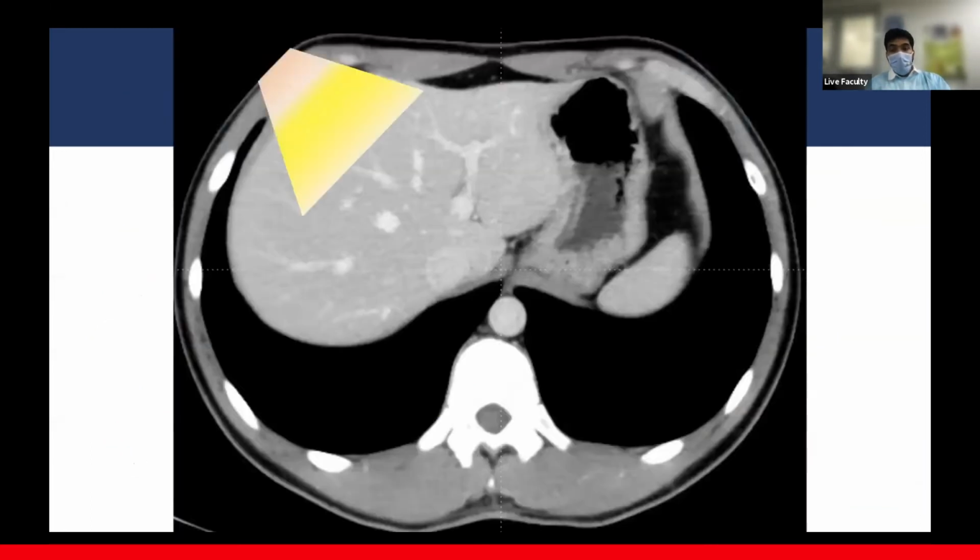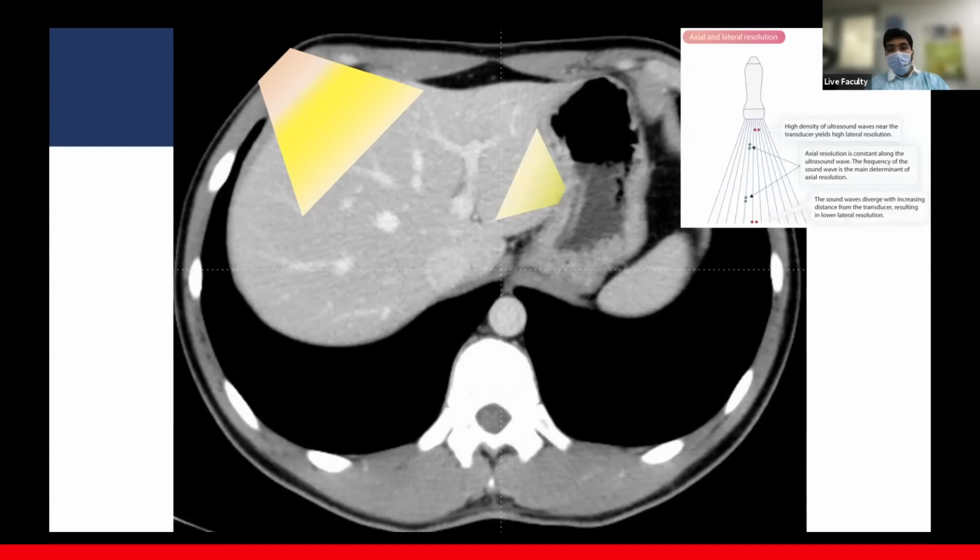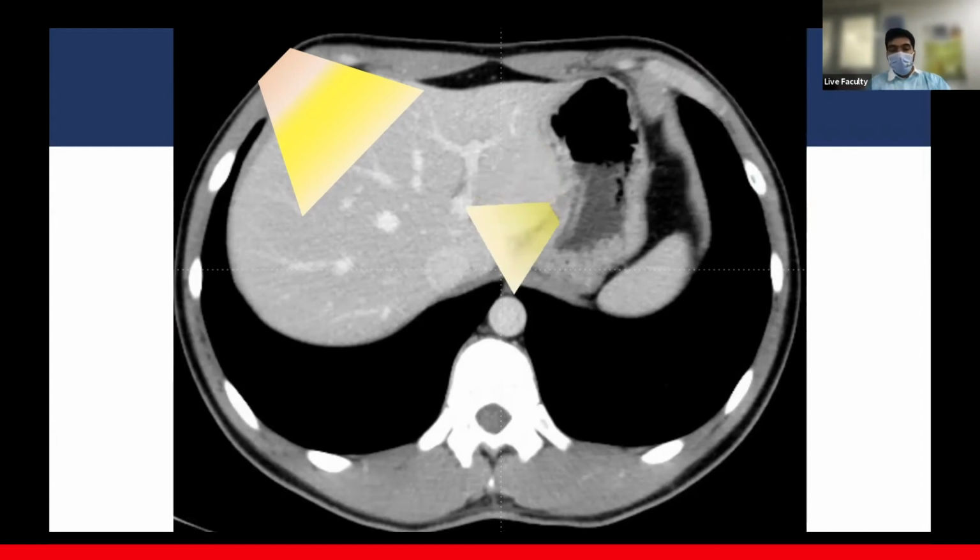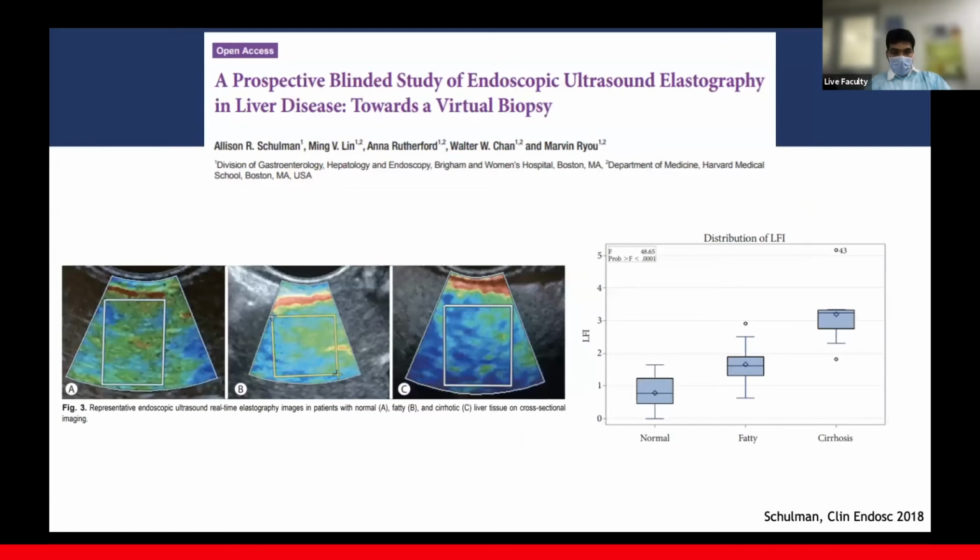And then, while transabdominal probes are placed on the abdominal surface, and anywhere between 2 to 6 centimeters of tissue is intervening between the probe and the liver, EUS is sitting right on top of the liver. And so we have better spatial resolution, better temporal resolution, and better 2-point resolution because of higher frequency. So that gives us a very nice picture of the liver. And then we can just rotate it and look at the collaterals and assess otherwise as well.